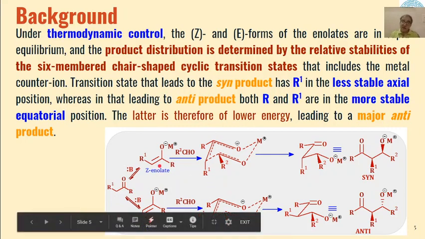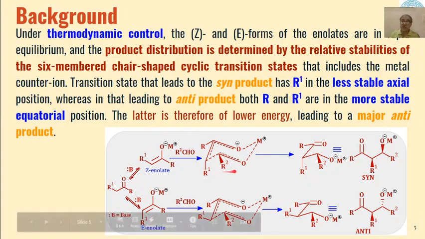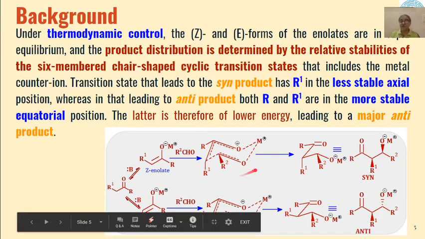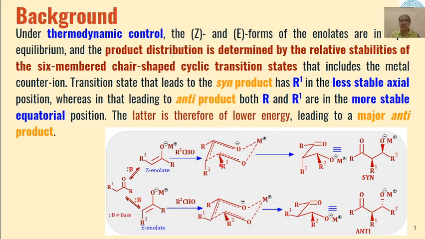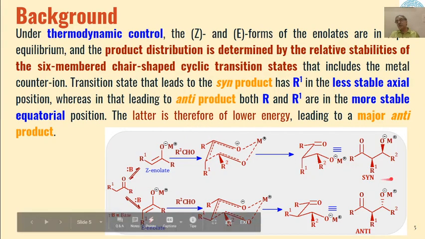Now if suppose Z enolate is formed, and this will interact with the second carbonyl compound, then this type of six-membered transition state will be formed, and this type of state will lead to the formation of syn product.